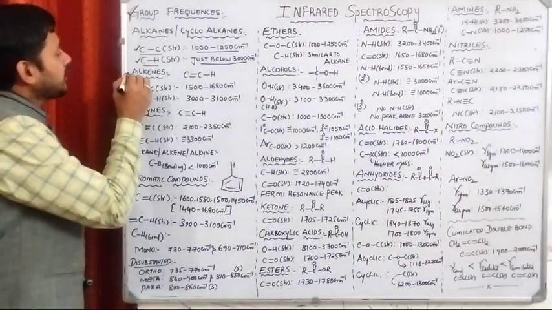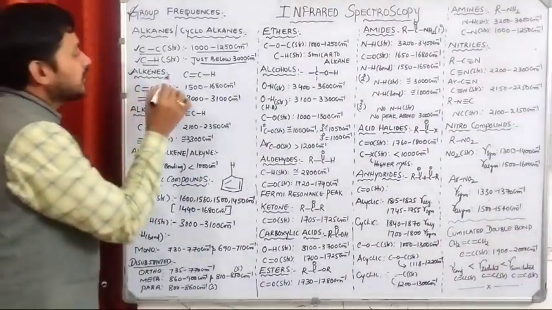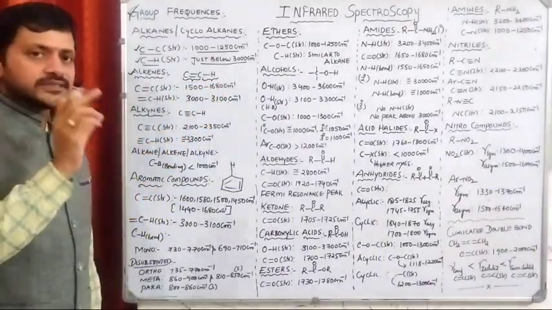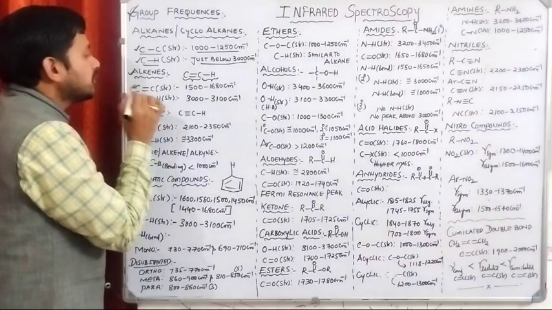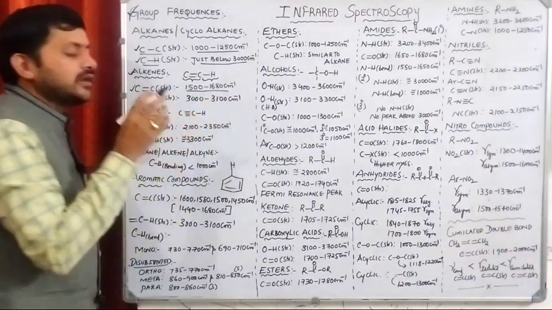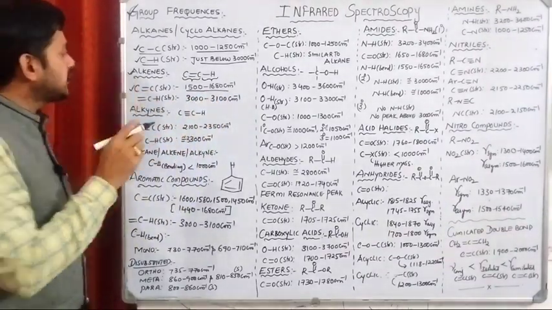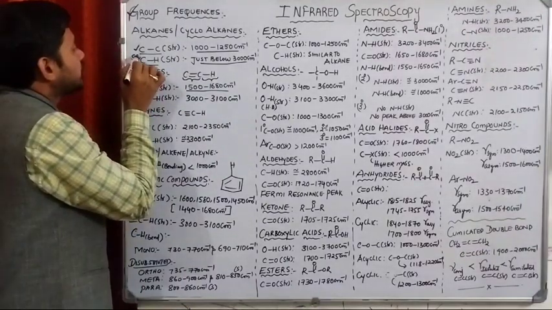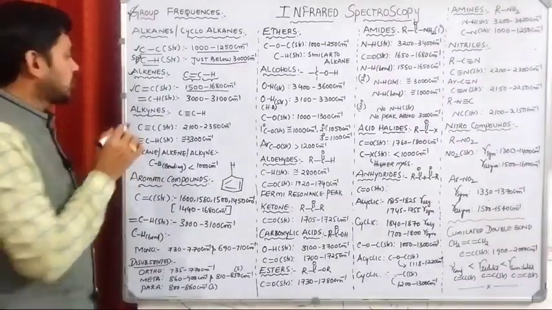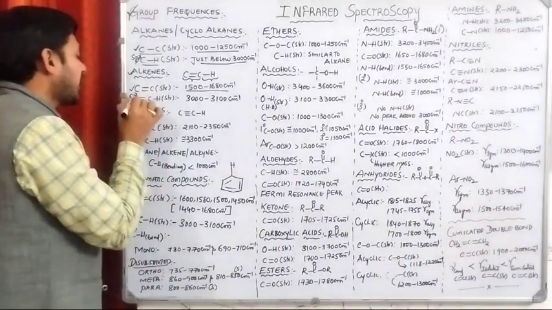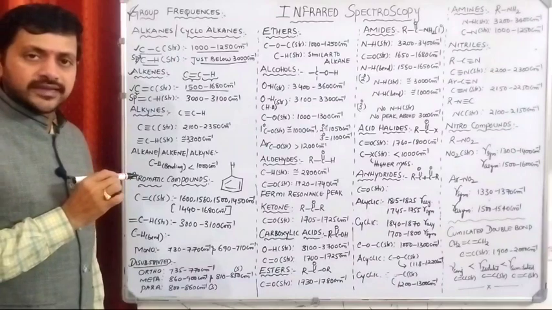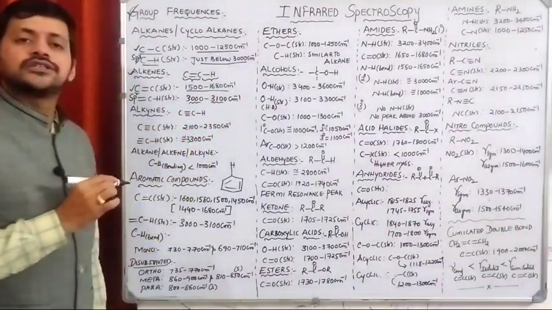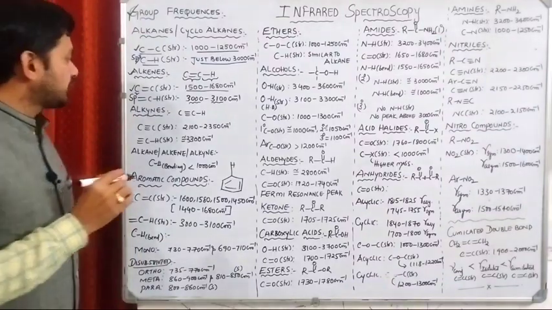In case of alkenes, we are having what? Carbon-carbon double bond and carbon-hydrogen single bond. So the carbon-carbon double bond stretching frequency is in between 1500 to 1600 centimeter inverse. In case of alkanes, this one is what? sp3 CH. But in case of alkenes, this is sp2 CH, right? So in this case we are observing 3000 to 3100 centimeter inverse.